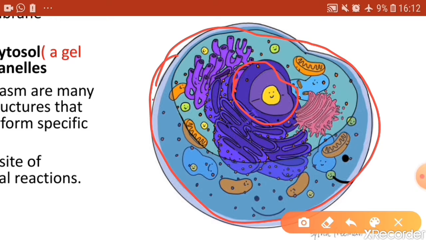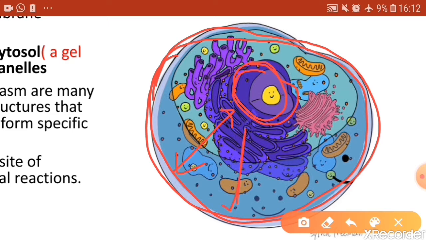Now between the cell membrane which bounds the cell and the nucleus, there is a substance which is present. The material which is present between the cell membrane and the nuclear membrane, this substance is what is called cytoplasm.